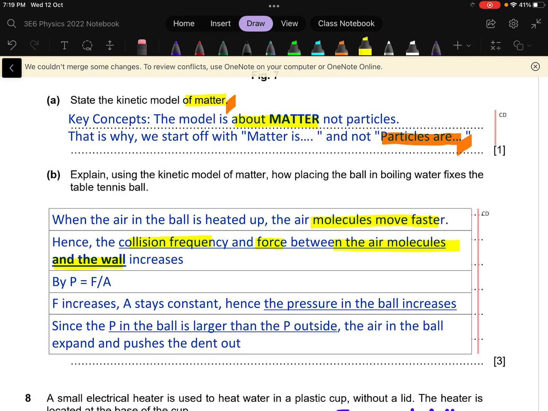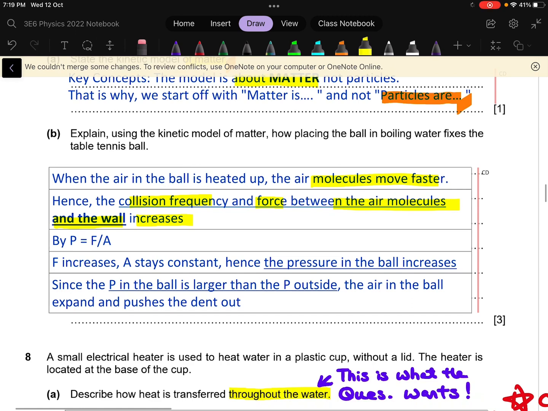So because of the faster movement, the collision frequency and the force will rise. And because of this formula, your F will increase, A stays constant, so pressure in the ball rises, and because the pressure in the ball is larger than the pressure outside, as a result, the air in the ball will expand and it will push the dent out.